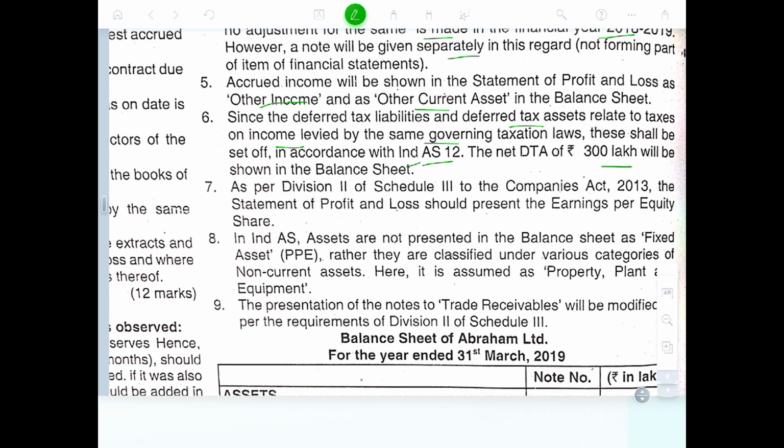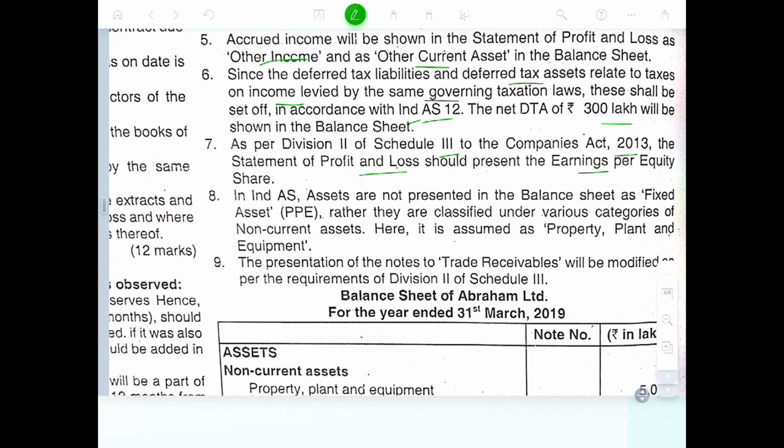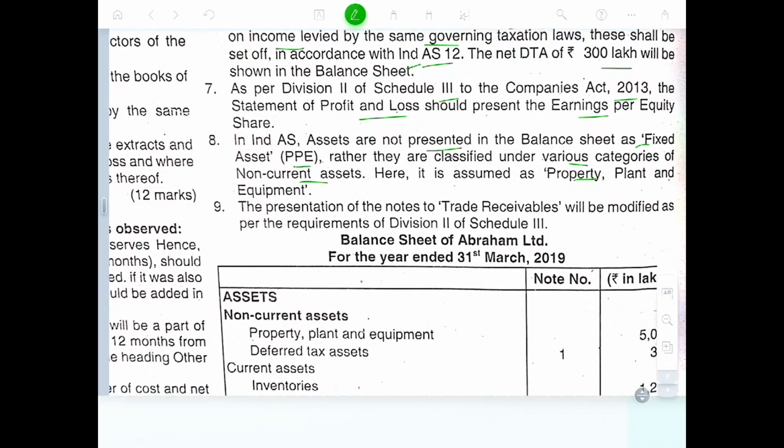As per Division 2, Schedule 3 of the Companies Act 2013, the profit and loss account should be presented with earnings per equity share. Okay. And the intangible assets will be presented in the balance sheet as PPE rather than classified under the various categories, non-current asset and property, plant and equipment. The firm presented in notes trade receivable will be notified as required by Division 2, Schedule 3.